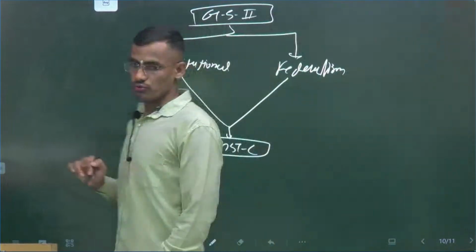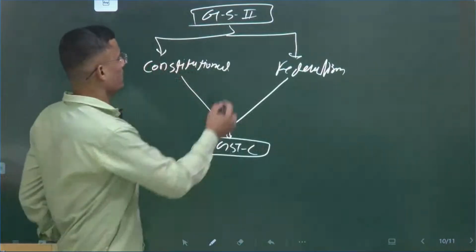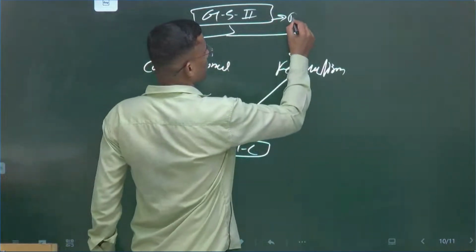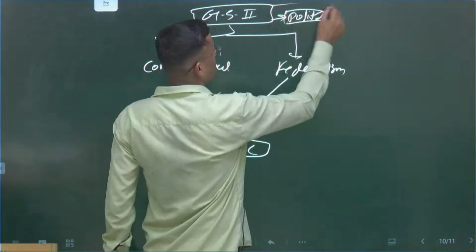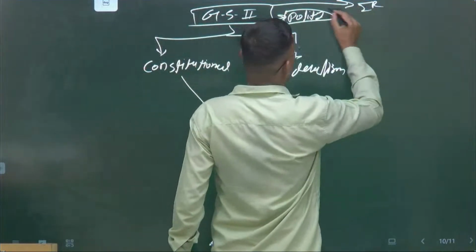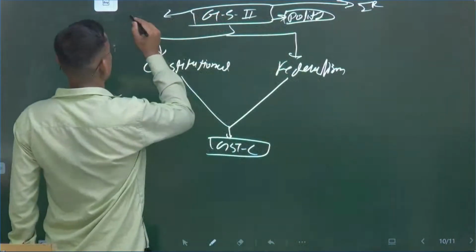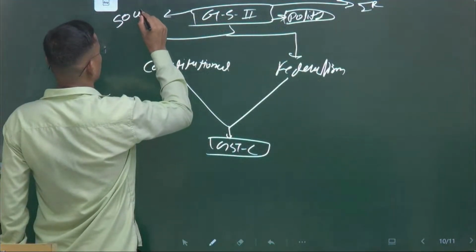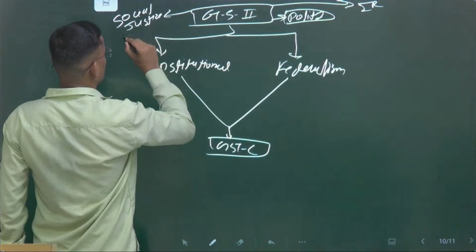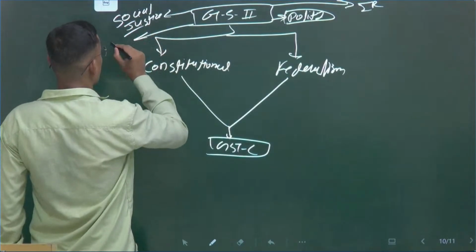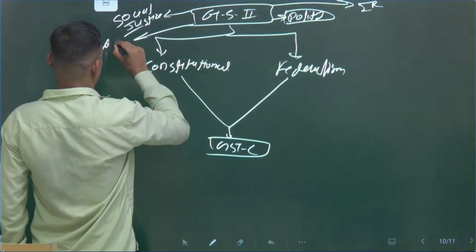This is the GS2 syllabus. In that we have studied polity. Here is polity, because in GS2 also we have 4 portions. IR is there, social justice is there, and the next one is governance.